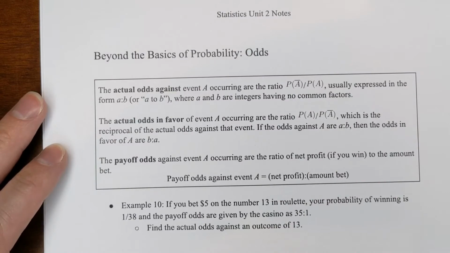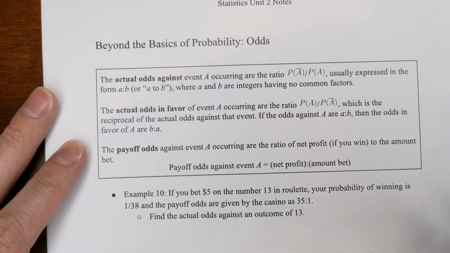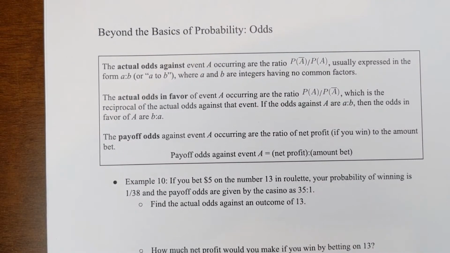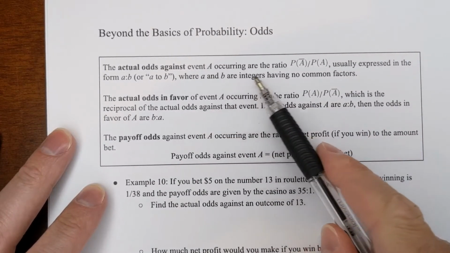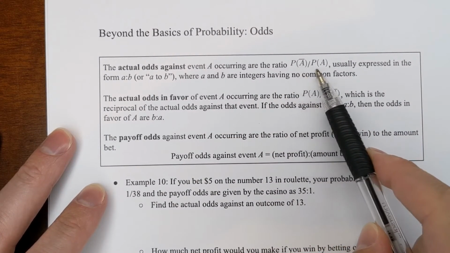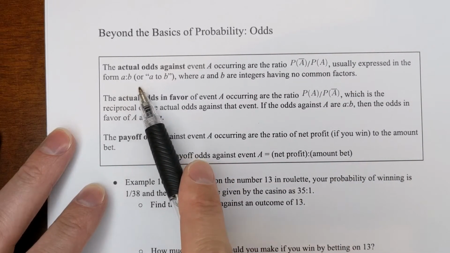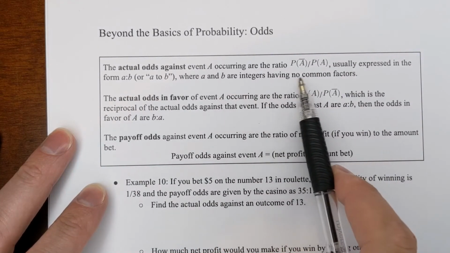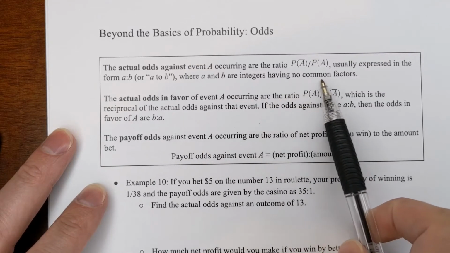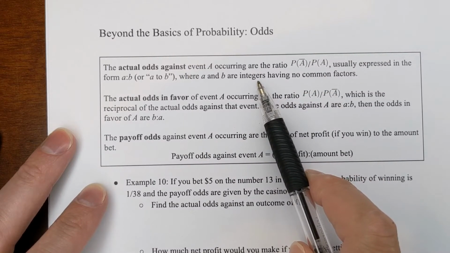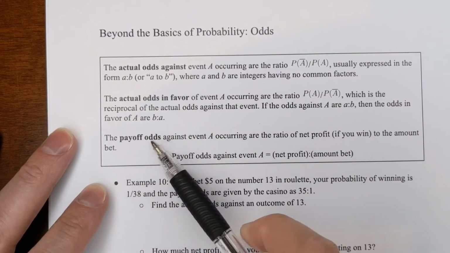Okay, so now we've got odds. So we're going to talk about odds against, odds for, payoff odds, etc., things like that. So the actual odds against an event occurring is the ratio of the event not occurring to the event actually occurring. Normally it's written as a ratio, so with a colon or A to B, where they're integers, and it's reduced as much as possible. So integers means you can't have a fraction inside your ratio or a decimal.